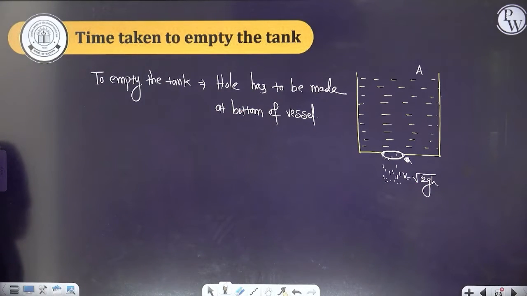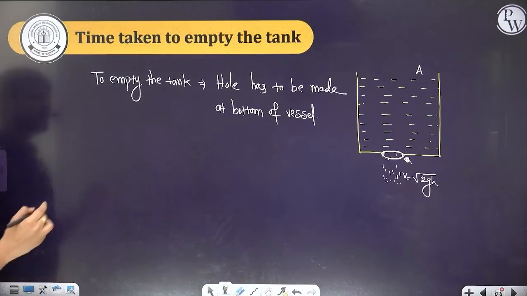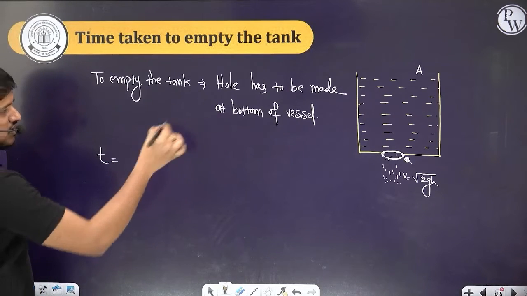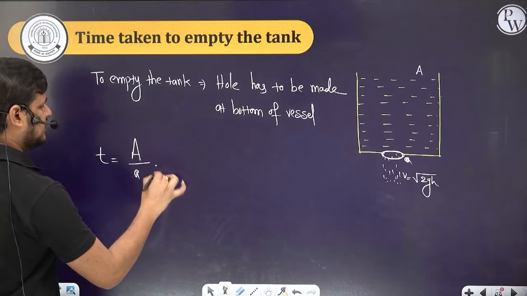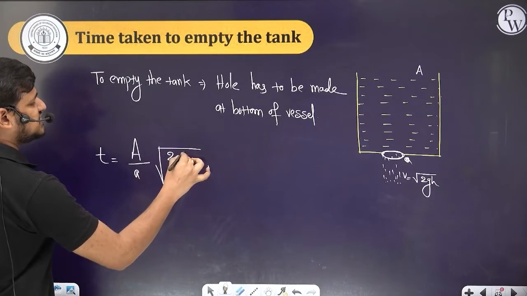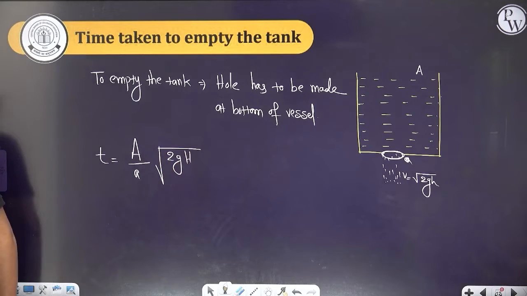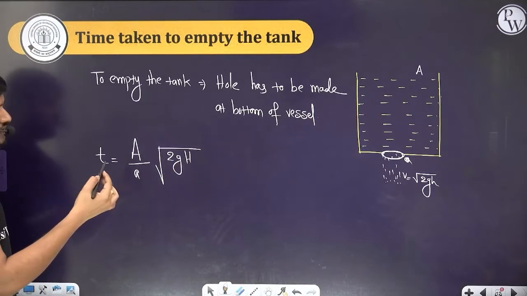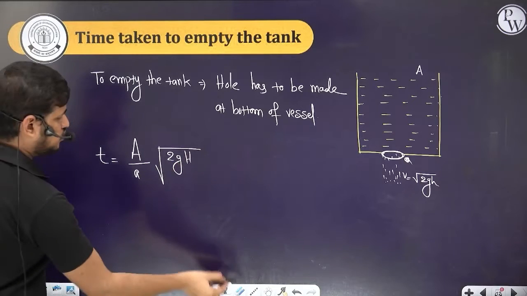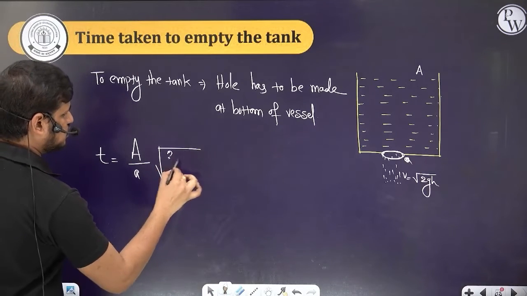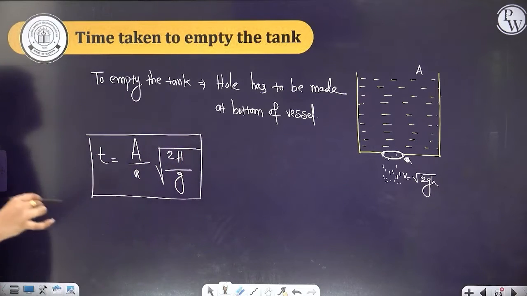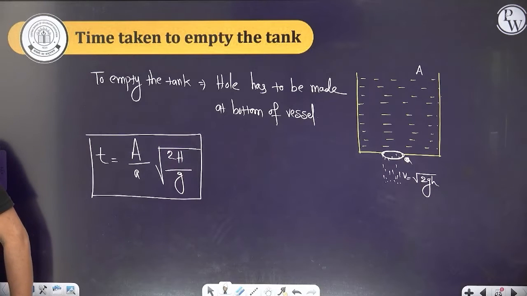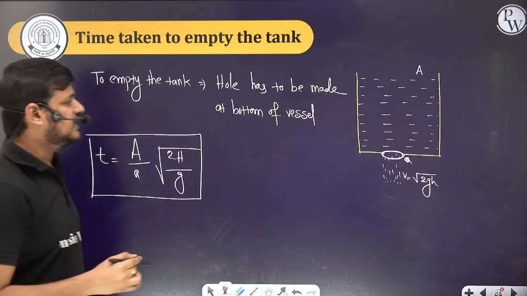So now we need the time taken to empty the tank. You can just remember the direct formula. The time taken t is equal to the cross sectional area of the open tank A by a into root over 2h by g. Sorry, my bad, root 2h by g. This is a formula you guys should remember. Done guys? Clear? So directly you should remember the formula.